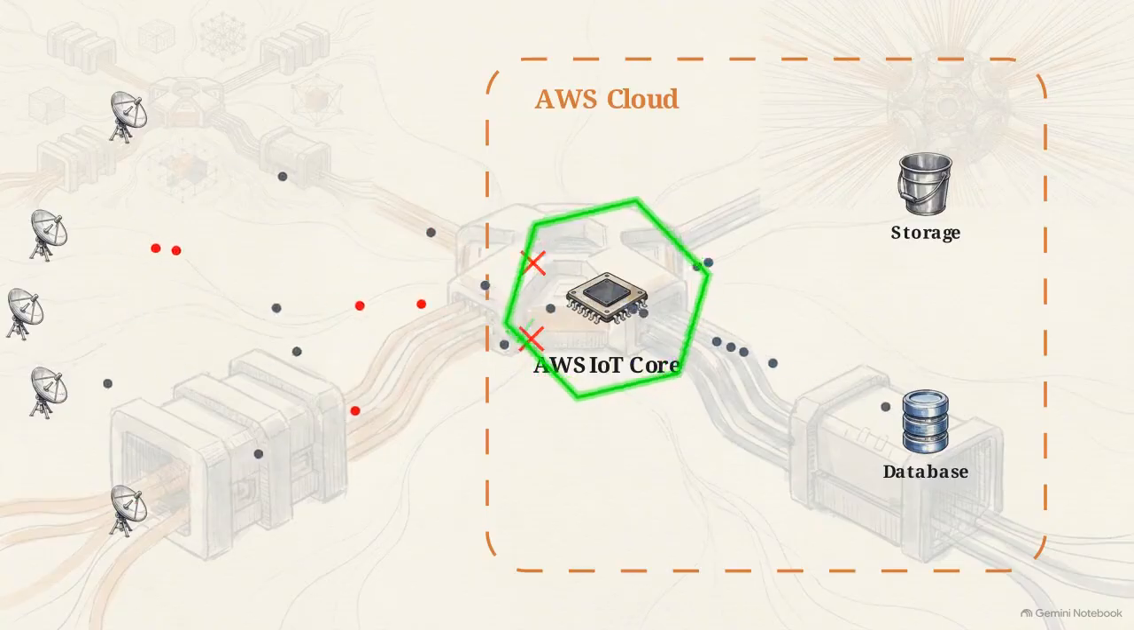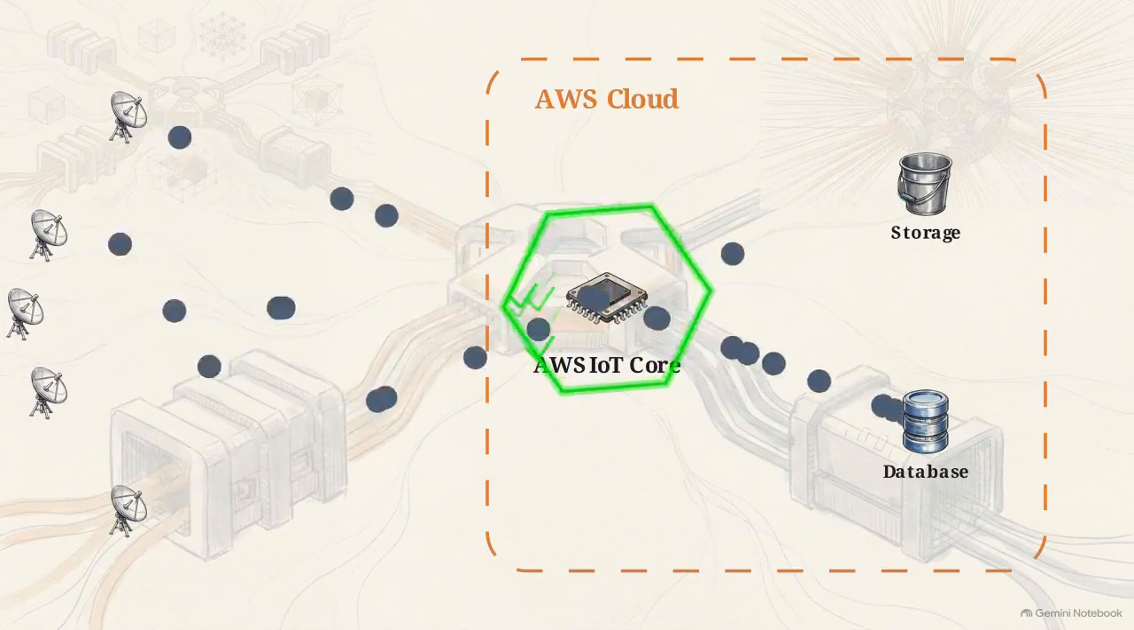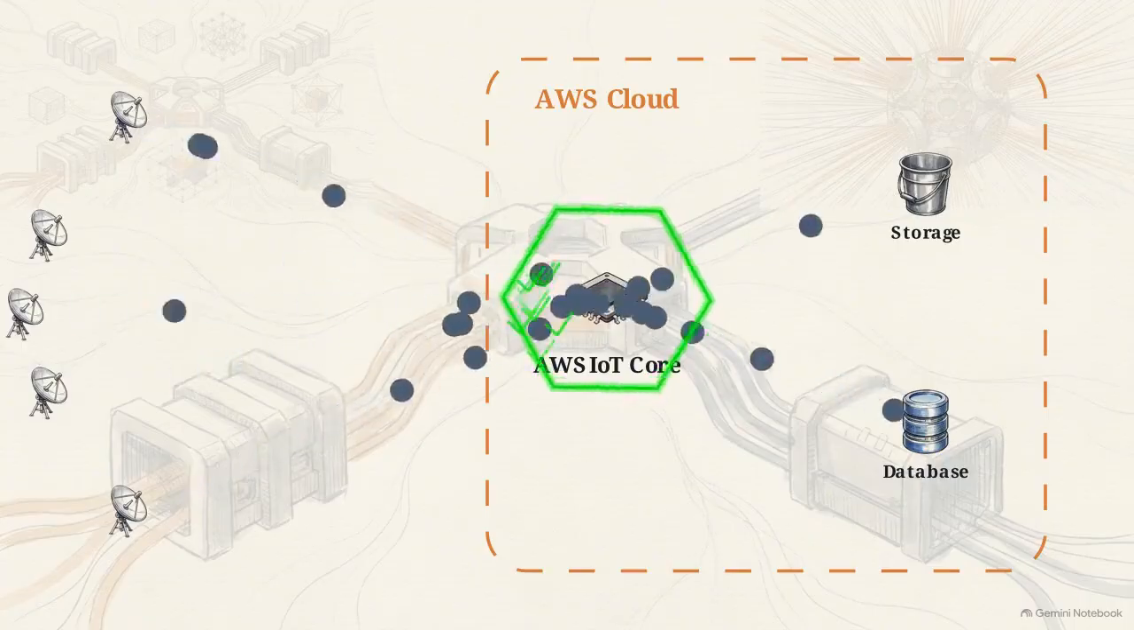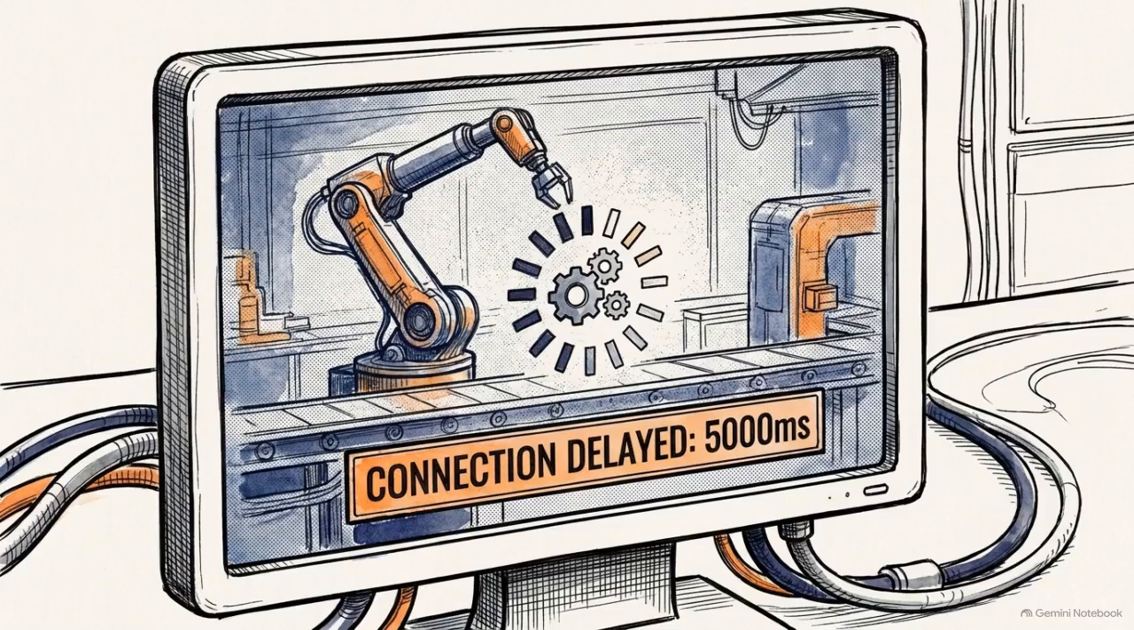It manages the complex authentication, security protocols, and message routing required when billions of connected devices attempt to communicate with your infrastructure at once. But forcing every remote device to transmit every single piece of raw data back to IoT Core consumes massive bandwidth and introduces unacceptable latency for systems requiring split-second decisions.